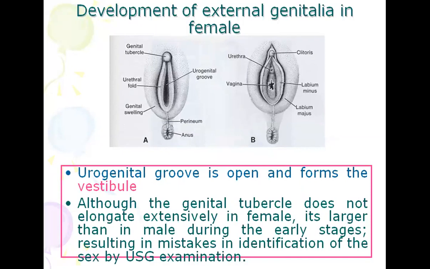Although the genital tubercle does not elongate extensively in the female, it is longer than in the male during the early stages, resulting in mistakes in identification of sex by ultrasonography examination.